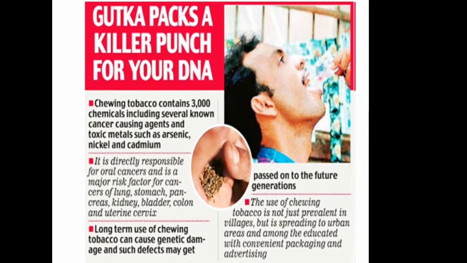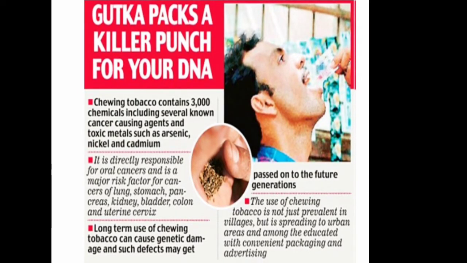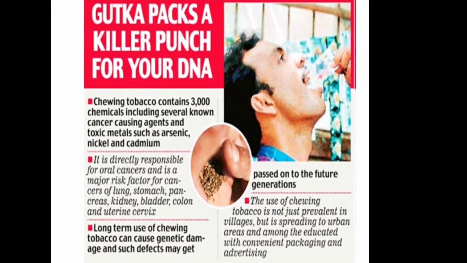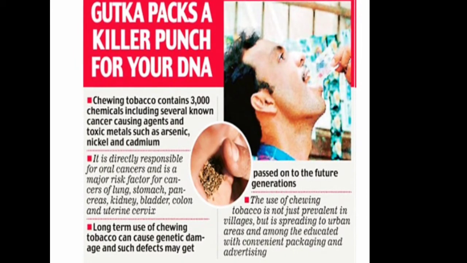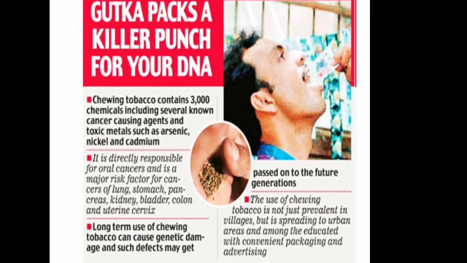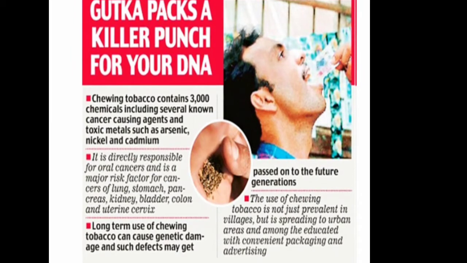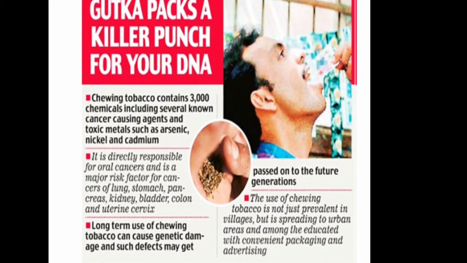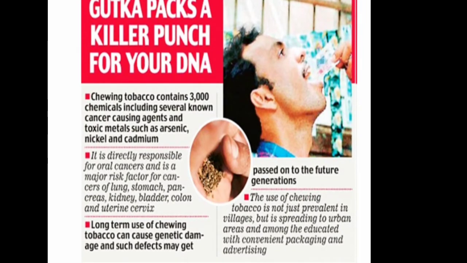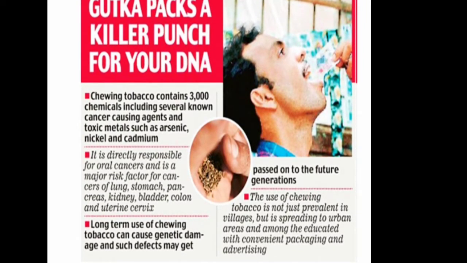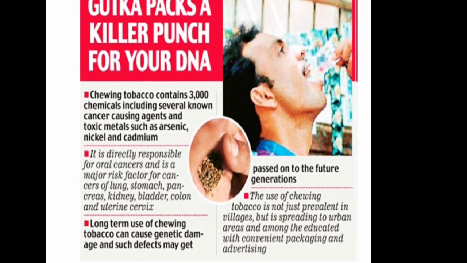So let me first tell you about toxic metals. What are toxic metals? Toxic metals are individual metals and metal compounds that negatively affect people's life or people's health. These are the examples of toxic metals.